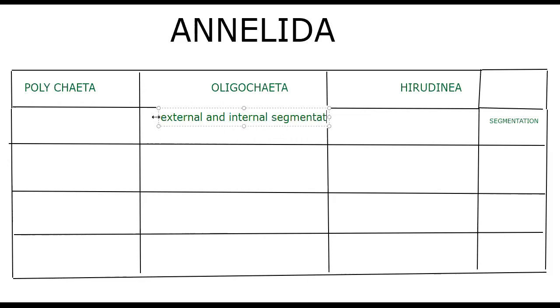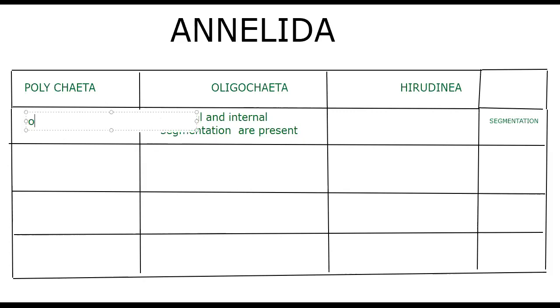Simply we say earthworms belong to class Oligochaeta, and external and internal segmentation are both present here. Animals of Polychaeta are with only external segmentation.